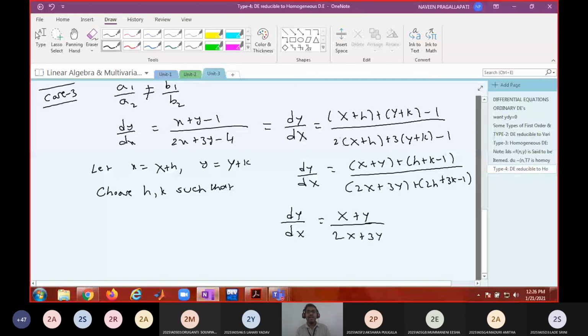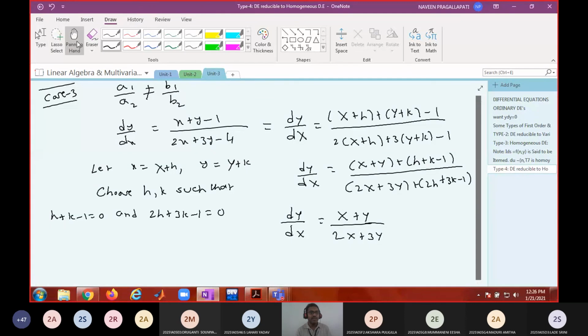Am I right? So you apply that method to solve this differential equation for capital Y in terms of capital X. Finally, replace capital Y with small y minus k and capital X with small x minus h. Okay, so choose h and k such that h plus k minus 1 equals 0 and 2h plus 3k minus 1 equals 0.